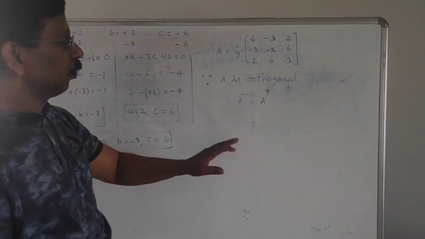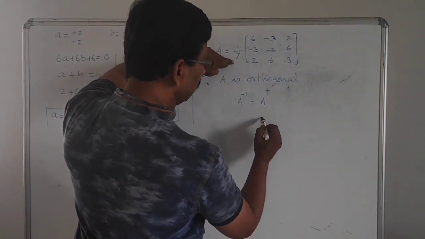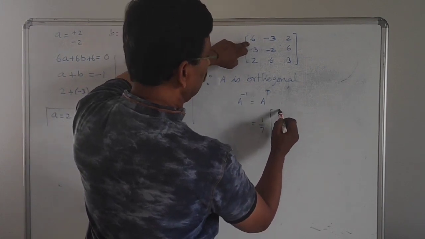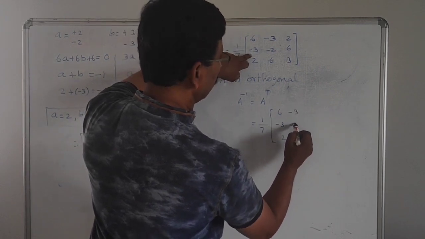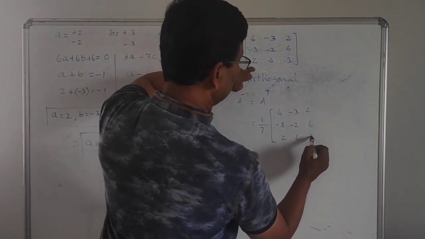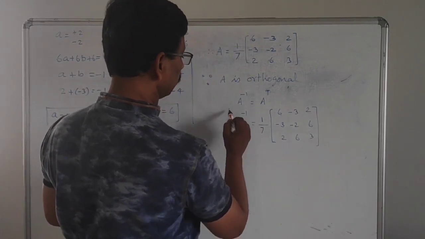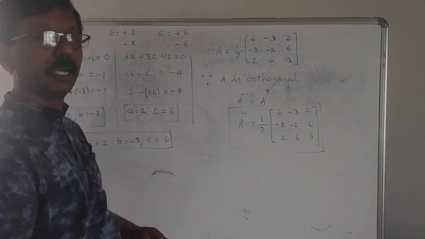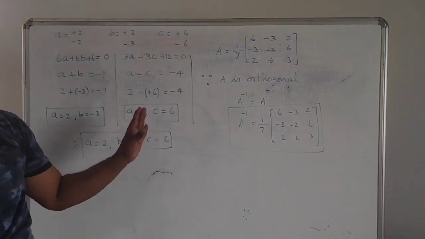You have to take the transpose of this one. Since it's a scalar, you can keep 1 by 7 into its transpose: 6, minus 3, 2. Second row minus 3, minus 2, 6. Third row 2, 6, 3. Now this is A inverse. Likewise, you can find A inverse for an orthogonal matrix. Okay. Now we have only these two problems under the orthogonal concept.